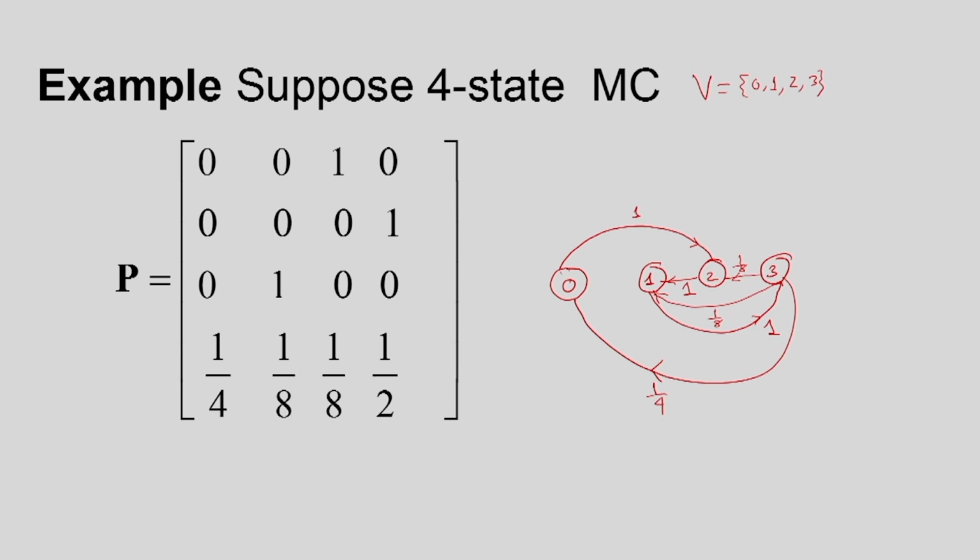From 3 to 3 itself there is a loop with probability half. So this is the state transition diagram. Now we can see that 0 communicates with 1, because from 0 we can go to 2, then to 1, and from 1 we can go to 3 and then back to 0. Similarly, we can show that 0 and 2 communicate. This is an example of an irreducible Markov chain.